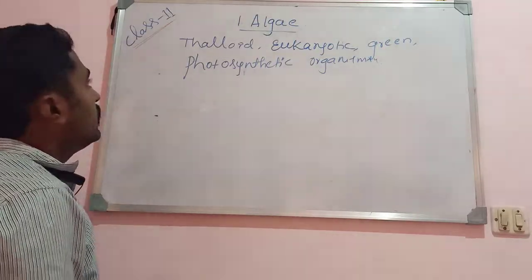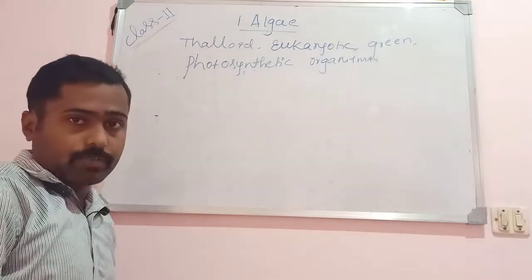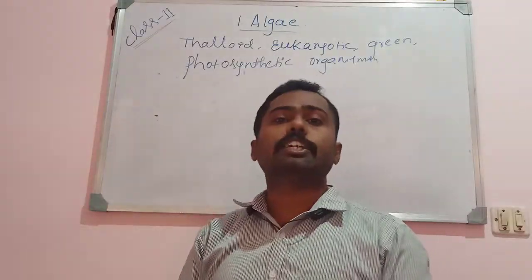So algae are thalloid in nature. It means they do not show a differentiated plant body.